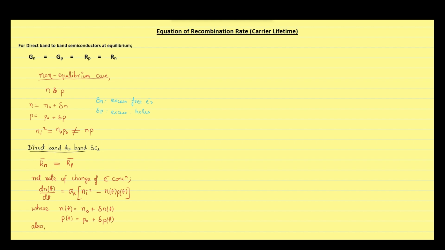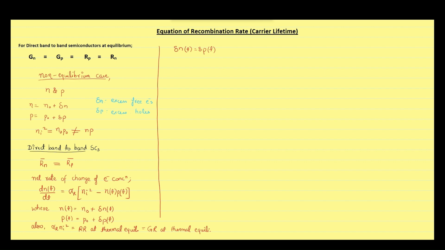Also, the first term, which is alpha Ni square, is actually the thermal equilibrium recombination rate. But since at thermal equilibrium the recombination rate is equal to the generation rate, we can also say that alpha R times Ni square is equal to the generation rate at thermal equilibrium. Another important point is that since we have considered the semiconductor to be of direct band-to-band type, the excess free electron concentration is equal to the excess hole concentration.